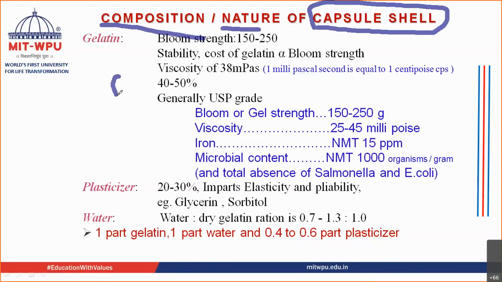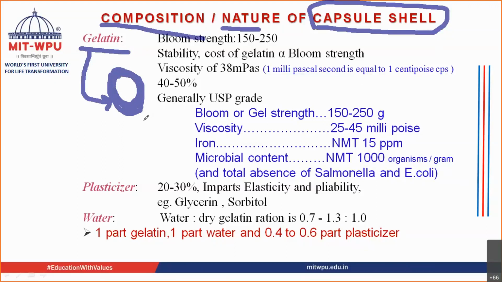The material that comes inside the capsule shell, okay, what is the nature of this capsule shell, what are its properties, what all is the composition of this capsule shell? The first and most important thing that will be present inside it is gelatin, isn't it? Because it is a soft gelatin capsule. So the first important ingredient present is gelatin.